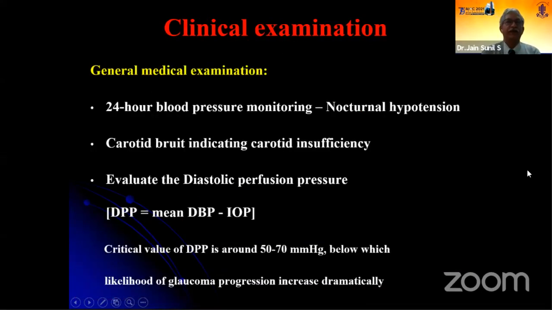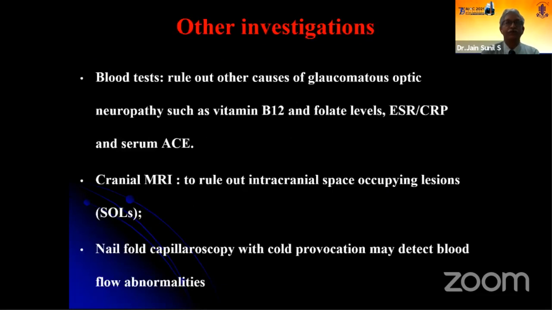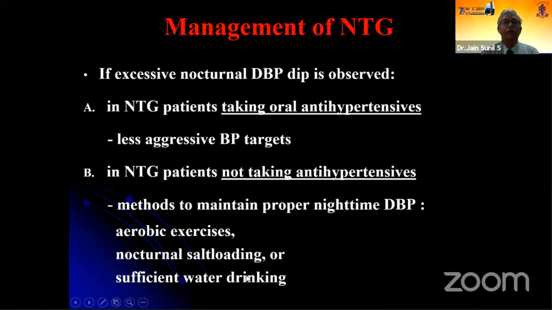So apart from the ophthalmic examination, a general medical examination like 24-hour blood pressure monitoring to rule out nocturnal hypotension is very essential. A carotid Doppler might indicate carotid insufficiency. It is essential to even evaluate the diastolic perfusion pressure. As Rita had mentioned, some blood tests to rule out vitamin B12 deficiency and folate deficiency, for ruling out other causes of optic neuropathy, an MRI to rule out intracranial space occupying lesions, and a nail fold capillaroscopy with cold provocation may detect blood flow abnormalities.